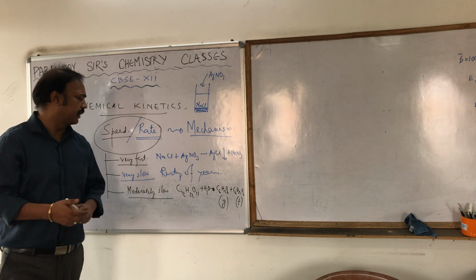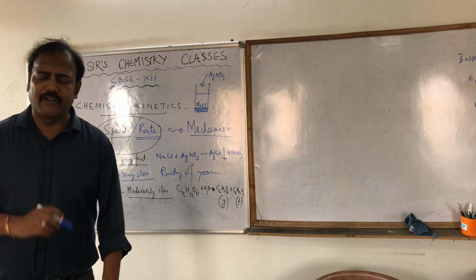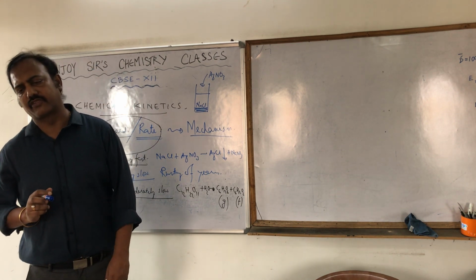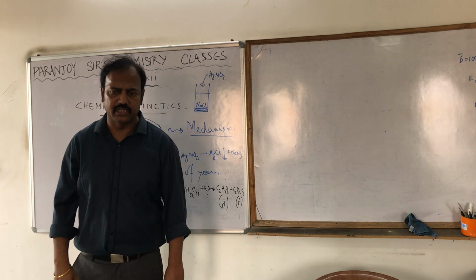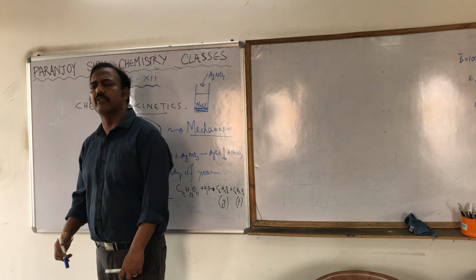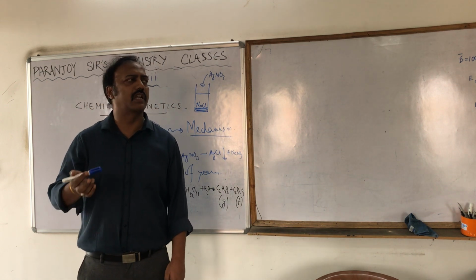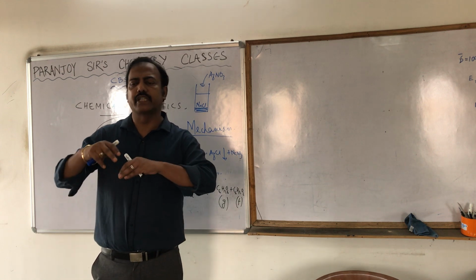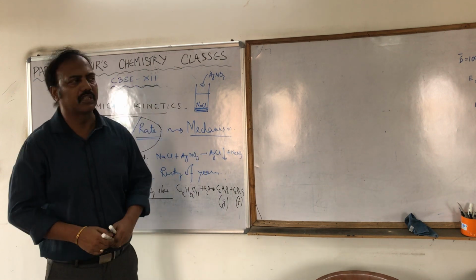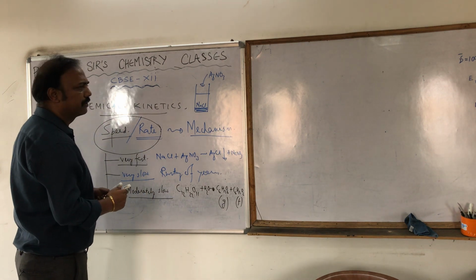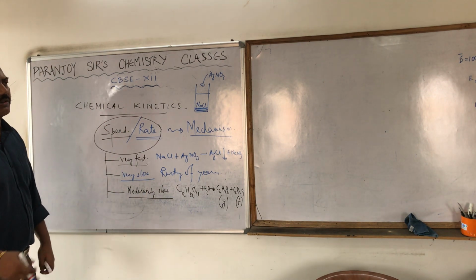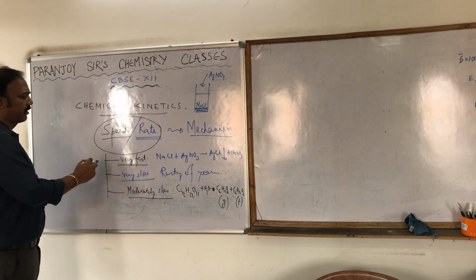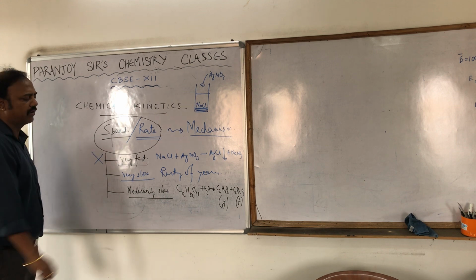Now, very fast reaction. It's very difficult to study the kinetics of very fast reactions because they happen in nanoseconds. It's really tough to study the speed of these reactions, which we cannot do at this level, as we don't know that much mathematics. If you further study chemistry, in masters you are going to do this, where nanoseconds are actually required for very fast reactions. So certainly this is not in our syllabus.